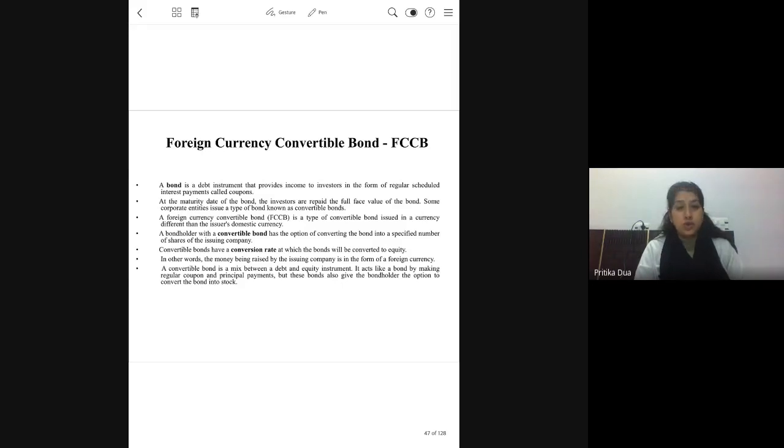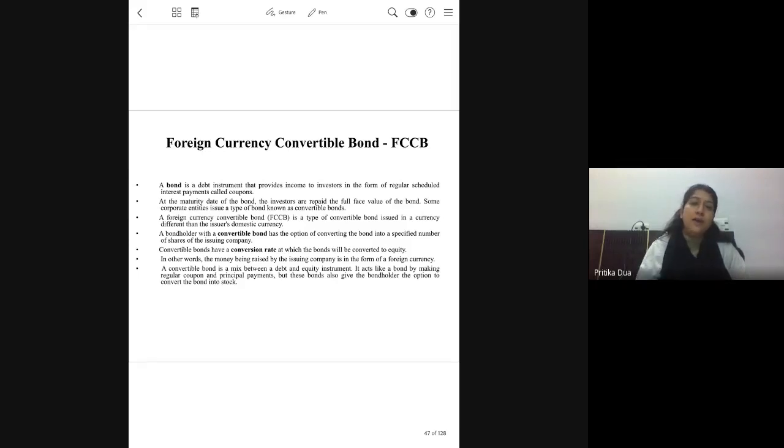So convertible bonds, simple convertible bonds also specify at the time of issue that after so many years an option will be given to the bond holder to get the bond converted to a specified number of equity shares. Similar option is given under FCCBs also.